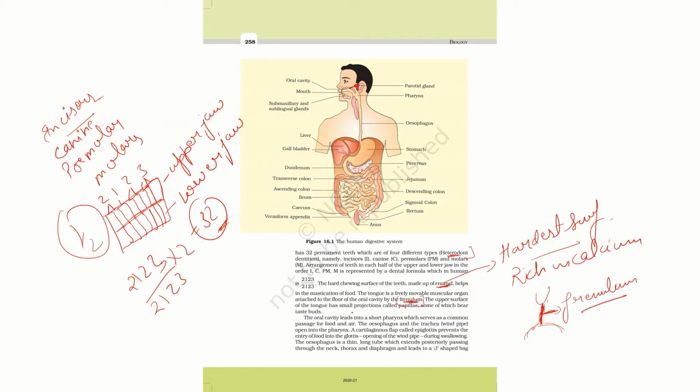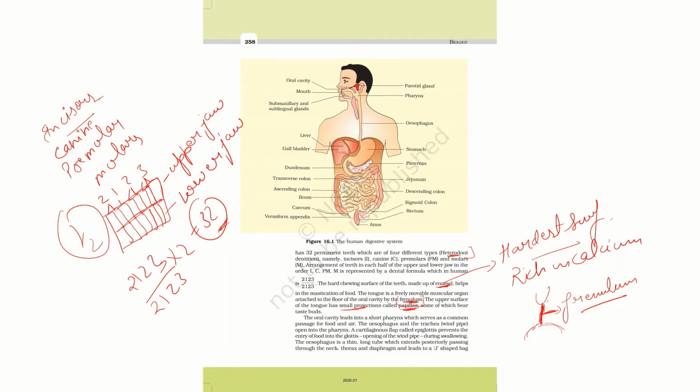The upper surface of the tongue has small projections called papillae. Papillae have taste buds and small projections, and it is basically a rough structure. If you touch your tongue with clean hands, you will have a brush-type sensation when you touch your tongue. So they have taste buds.